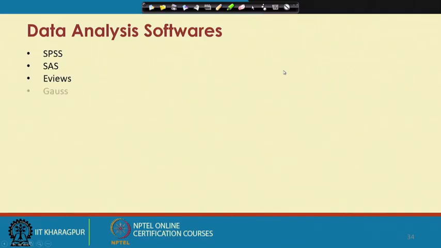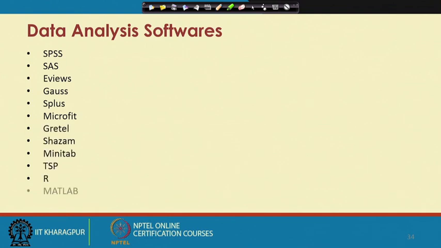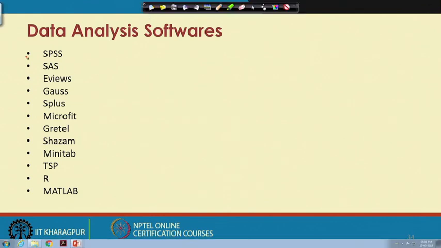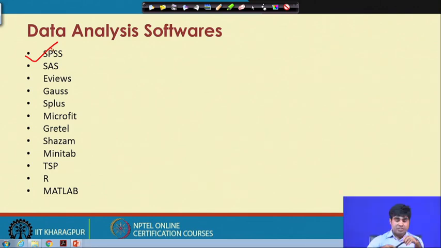And finally, data analysis software. We have plenty of software which you can use for data analysis, which I have already highlighted. These are the listed software which you can use in the engineering econometrics process, starting with SPSS, SAS, EViews, GAUSS, LIMDEP, Microfit, Stata, Shazam, Minitab, TSP, R, MATLAB. So, we just listed a few. There are plenty of econometric software packages. It is a big business now.